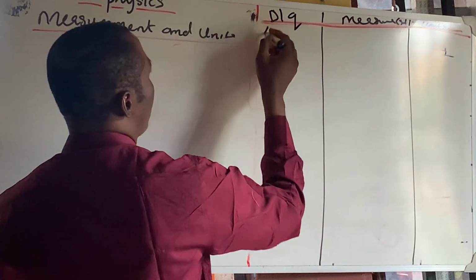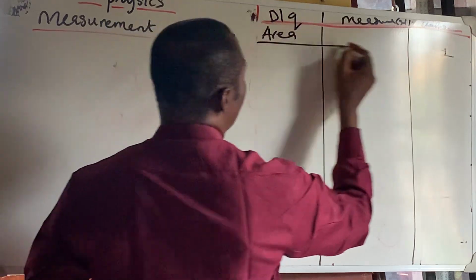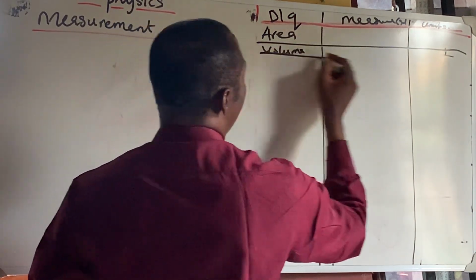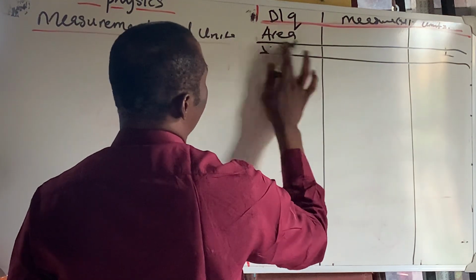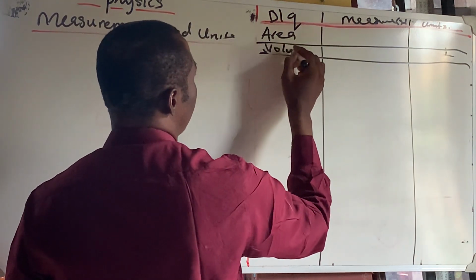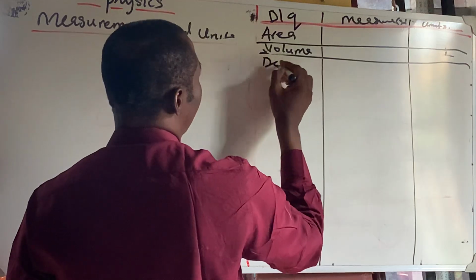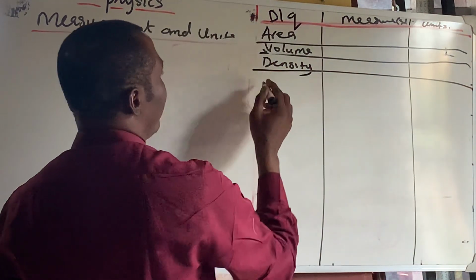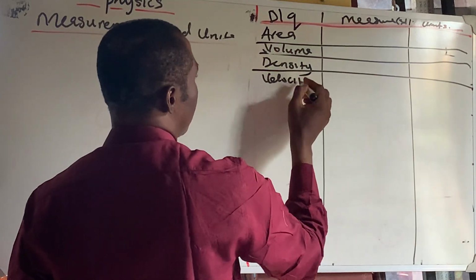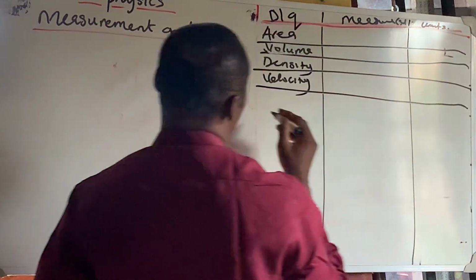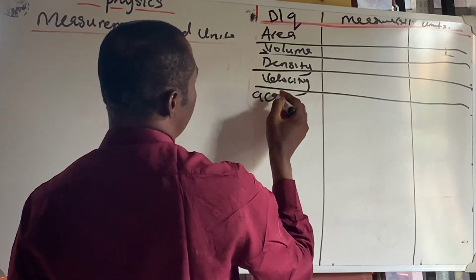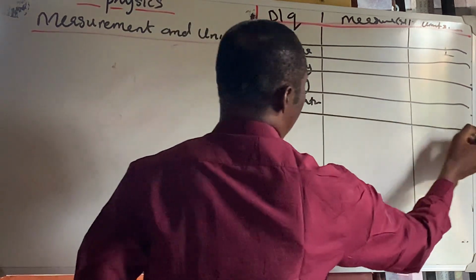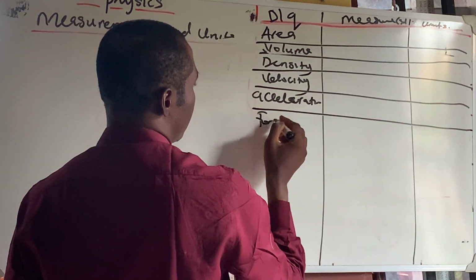Let's take the first one. We have area. We have volume. We have density. Let me write it very well. We have density. We have velocity. We have acceleration. We have force.